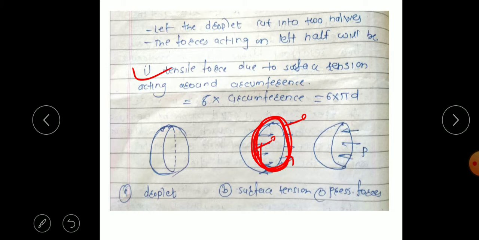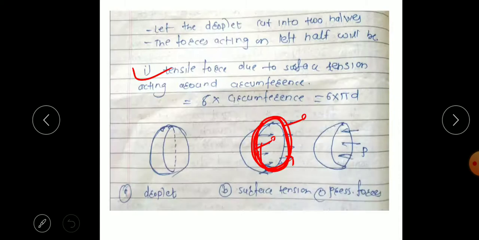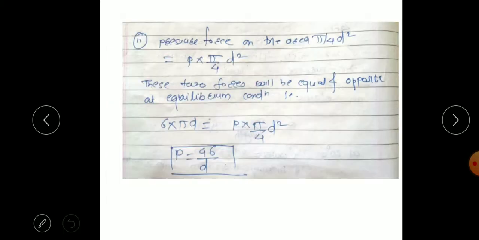So this tensile force will be balanced, under stable condition, by the excess pressure intensity. So this tensile force will be acting along its surface, pulling the layer, and the pressure inside will be acting opposite to that. So the inside pressure force is pressure into area.